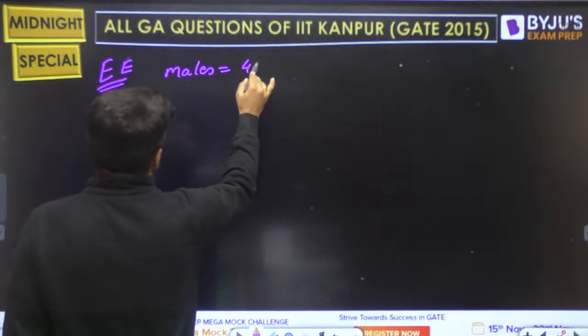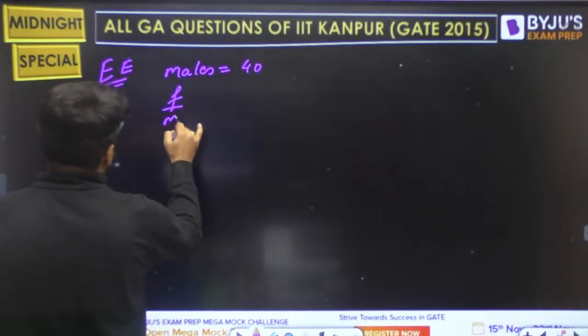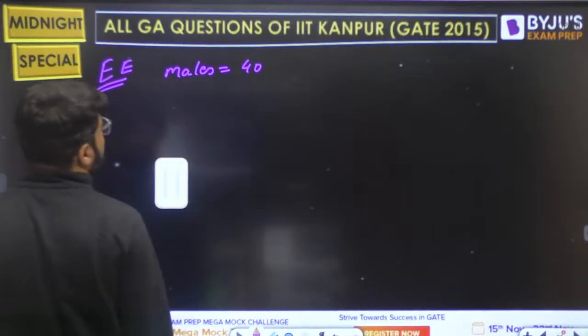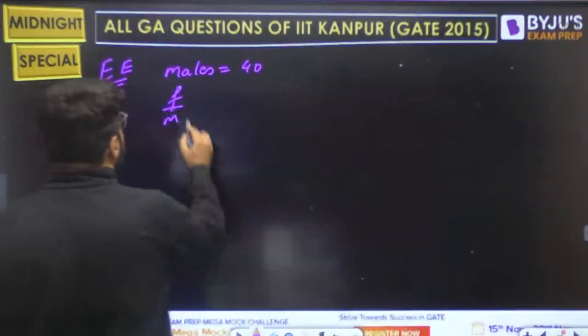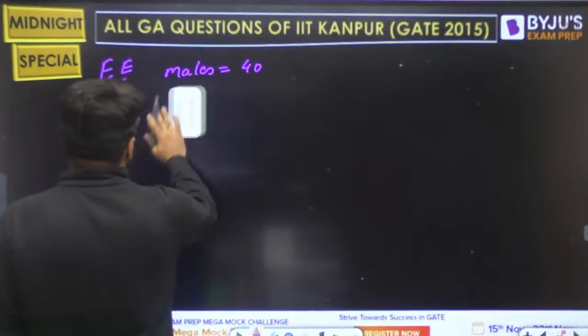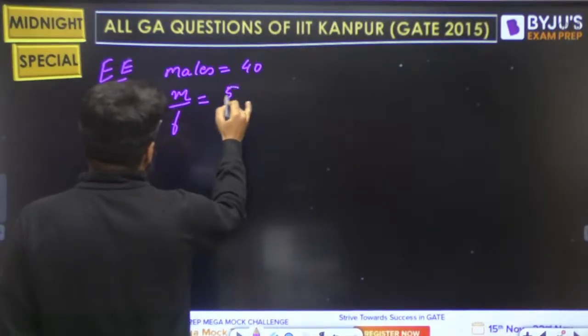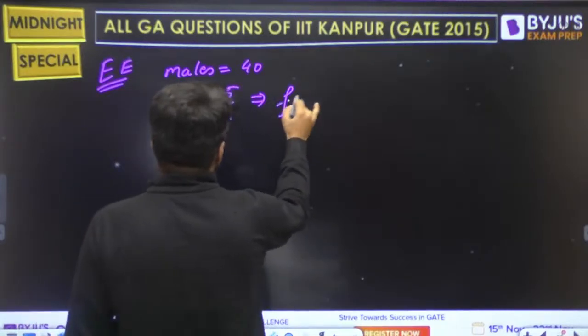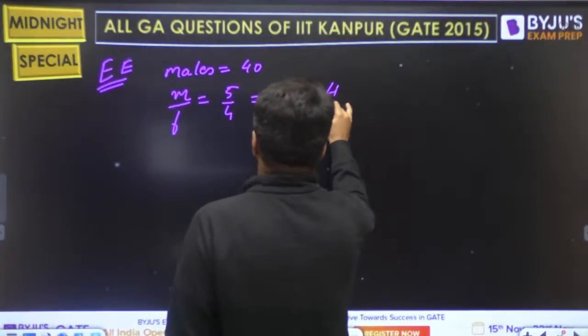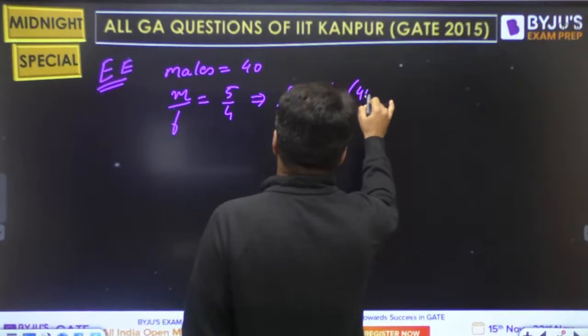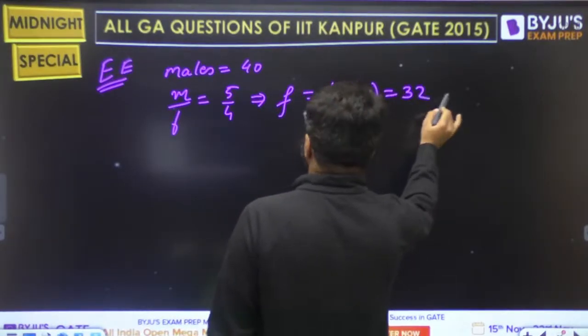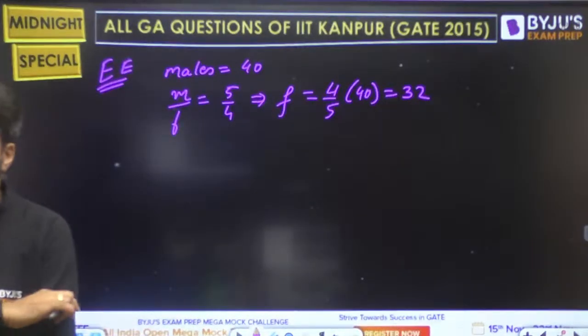How many males are there? 40. So we know the ratio is given in the form of male to female, right? So male to female is 5/4. So how many females will be there actually? That is 4/5 of the 40 and that should be 32, right?